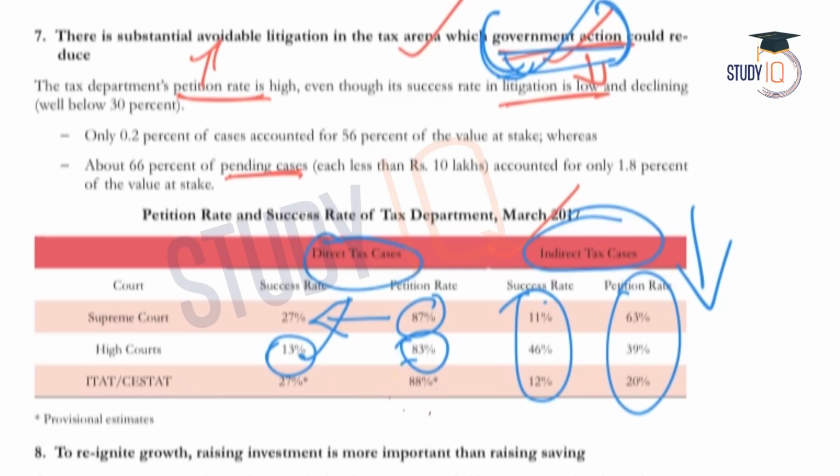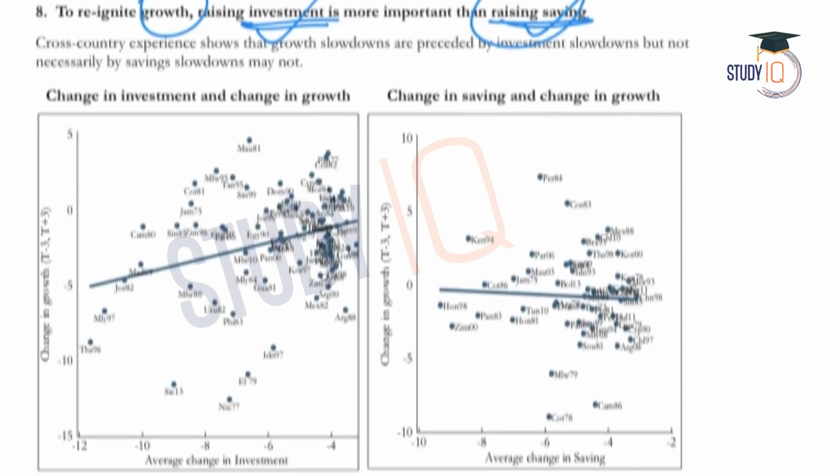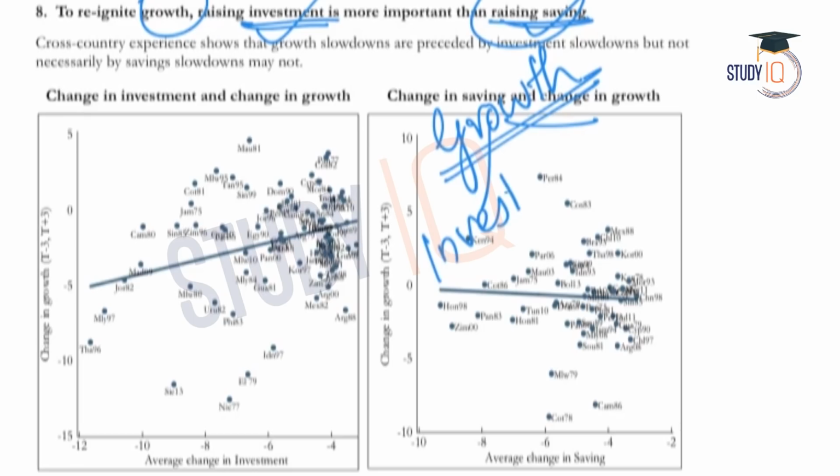Now coming to the eighth fact, that is, to reignite growth, raising investment is more important than raising saving. Here the survey says that in order to improve growth, raising investment is more important than increasing saving. If we look at economic growth in an economy, there are two important factors which result in growth. One is the rate of investment and the second is the rate of savings.